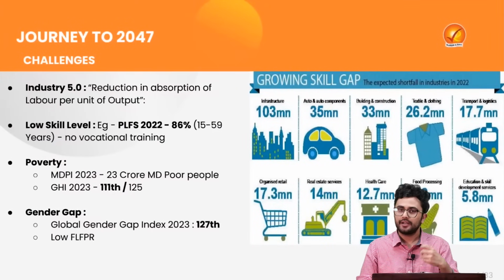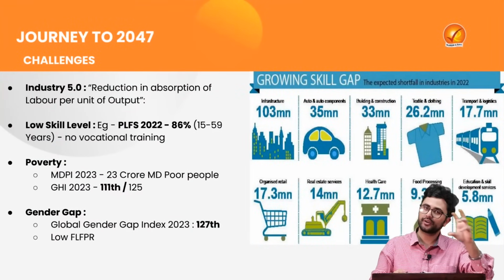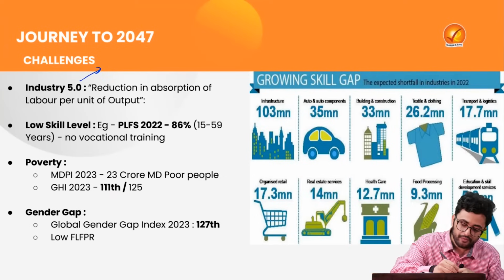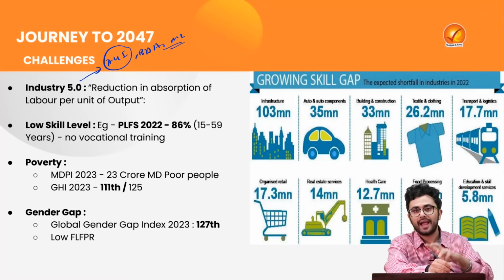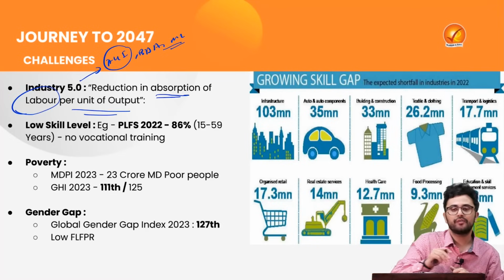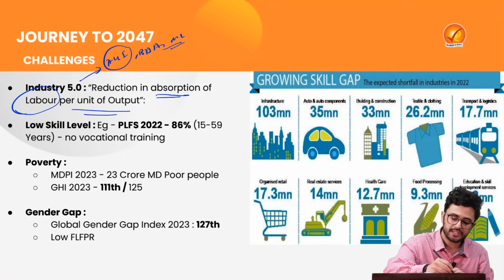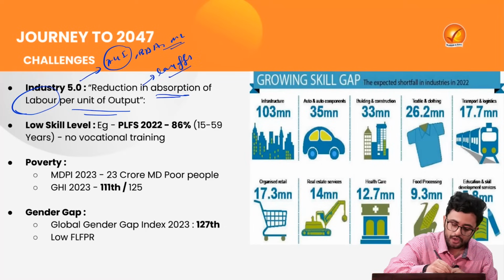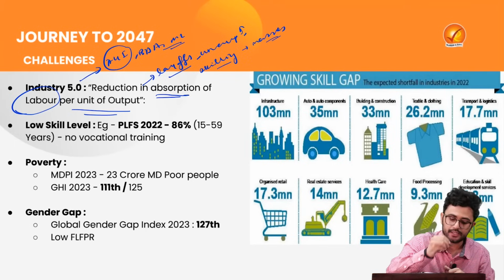The other challenge, as highlighted by the report, is that when we transition from Industry 4.0 to Industry 5.0, which will be heavily led by the integration of artificial general intelligence, big data analytics, and machine learning, it will lead to a reduction in the absorption of labor per unit of output. In simpler terms, there will be a lot of job layoffs, the unemployment rate will increase, and further we will require the skilling of a large number of masses.